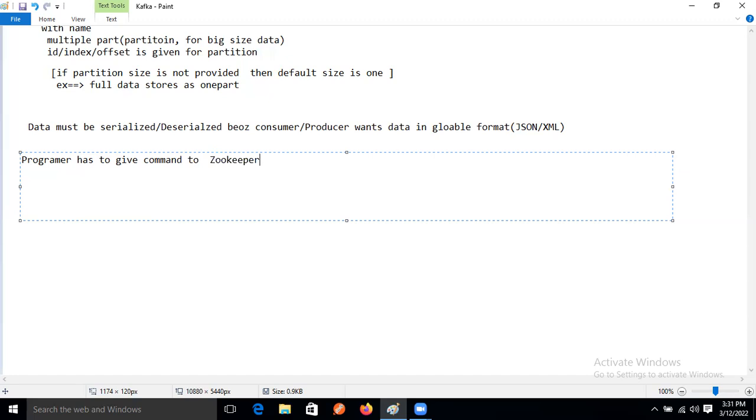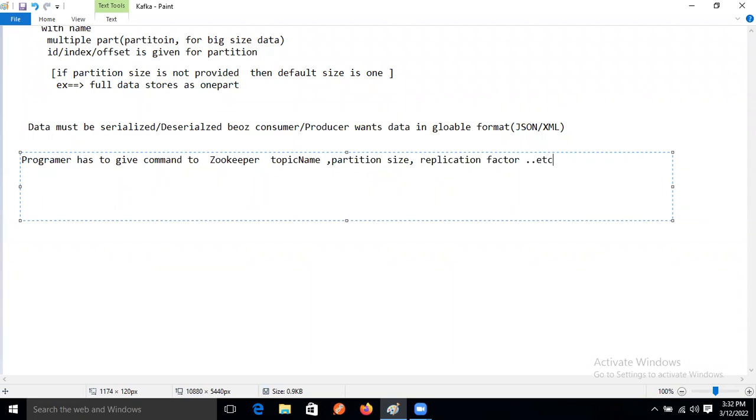So we need to give some input. The programmer needs to give the topic name, then the partition size, then the replication factor, etcetera.